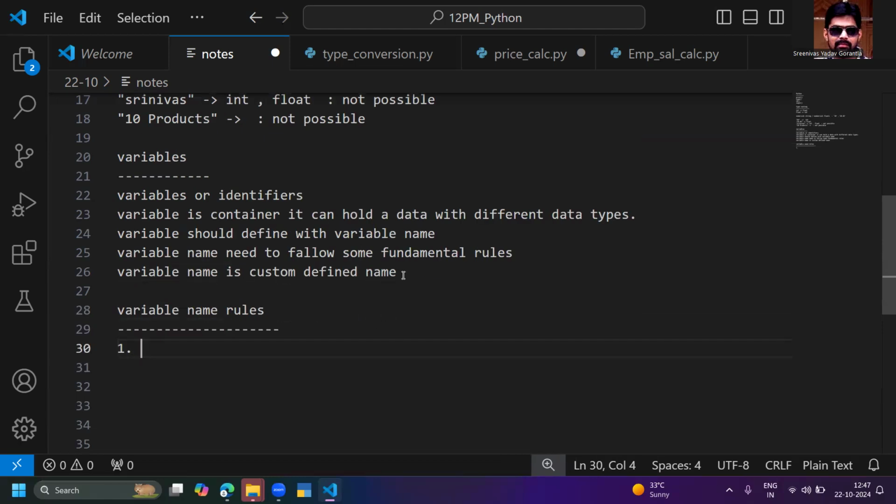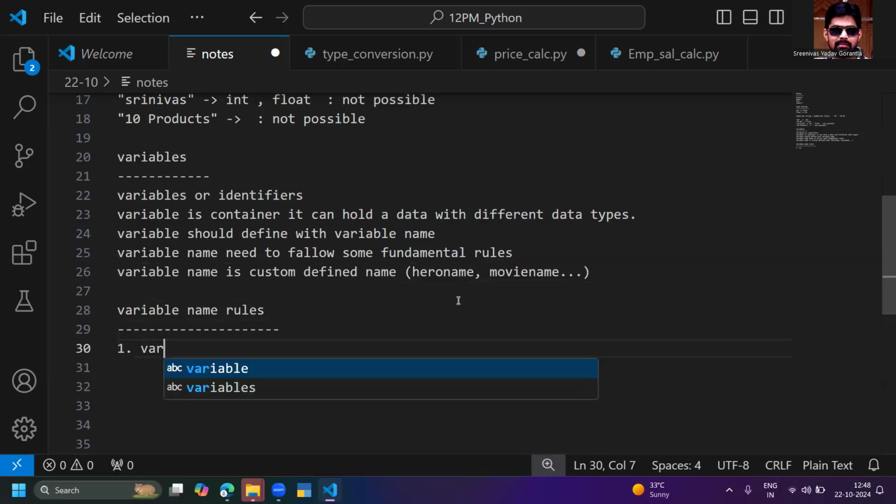Variable name is a custom defined name. You can give the hero name, the heroine name, the movie name, any name. It is a custom defined name, but a variable name has some rules and regulations.